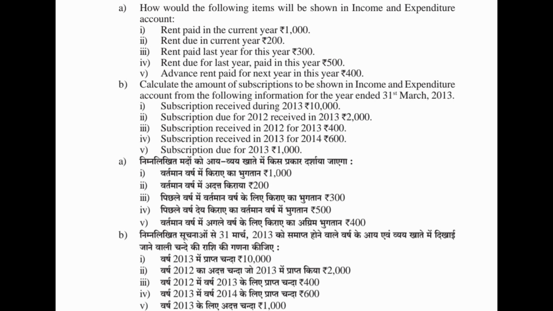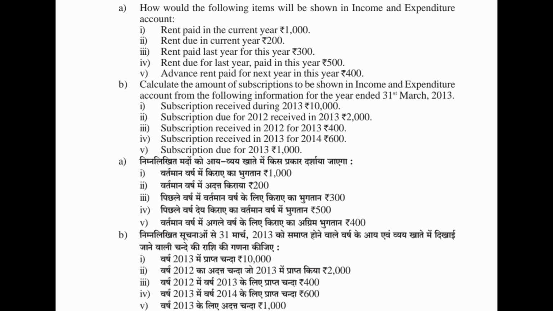21 or A. How would the following items be shown in the income and expenditure account? 1. Rent paid in the current year rupees 1000. 2. Rent due in current year rupees 200. 3. Rent paid last year for this year rupees 300. 4. Rent due for last year paid in this year rupees 500. 5. Advance rent paid for next year in this year rupees 400.